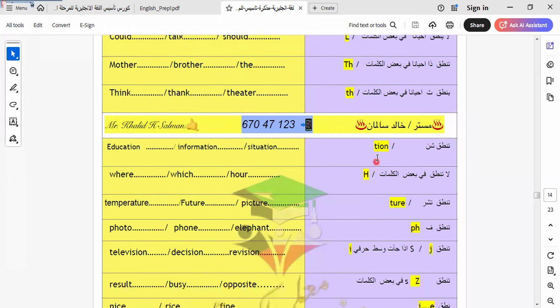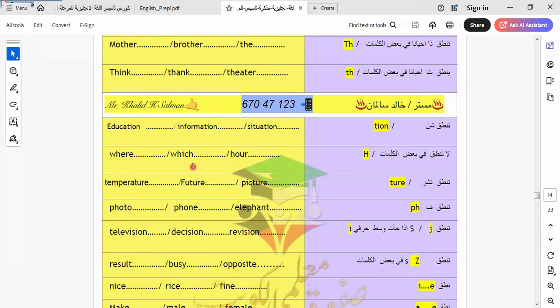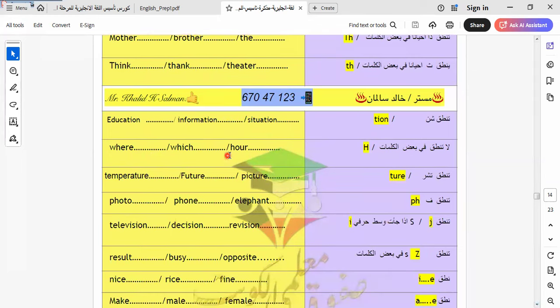Here we have the pronunciation of TION: education, information, situation. Here, which, hour. When we use an indefinite article with hour, we use an, because we treat hour as starting with O, not H. So we say an hour.